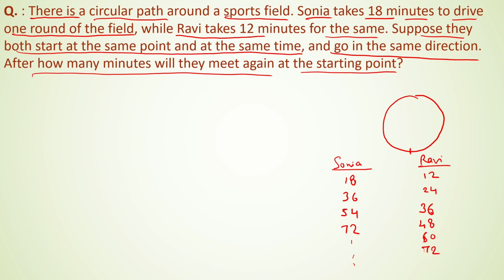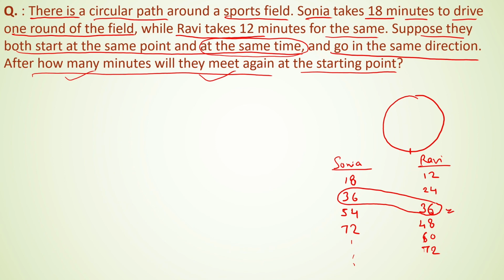See here, we need to determine after how many minutes they will meet again at the starting point, because they started at the same time. So the first time they will meet at the starting point is after 36 minutes, because after 36 minutes they will both be at their starting point.